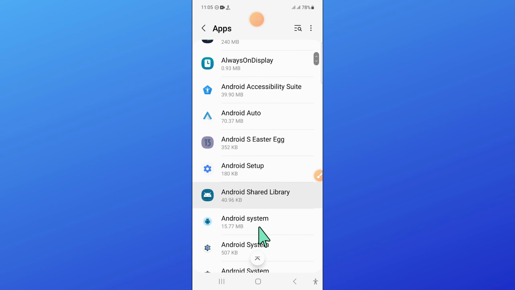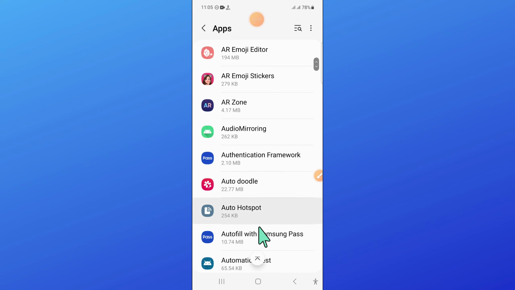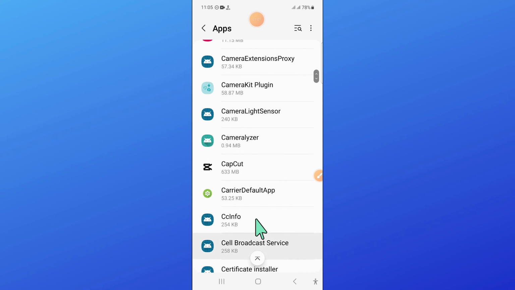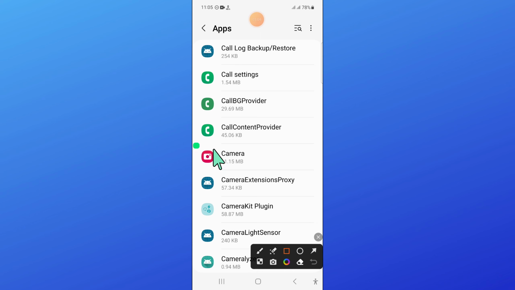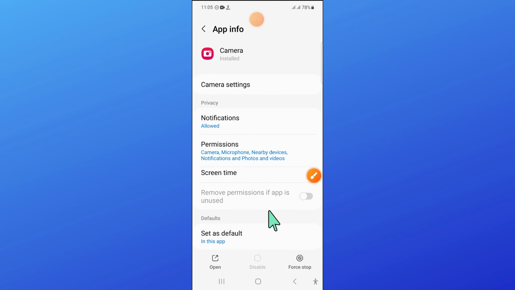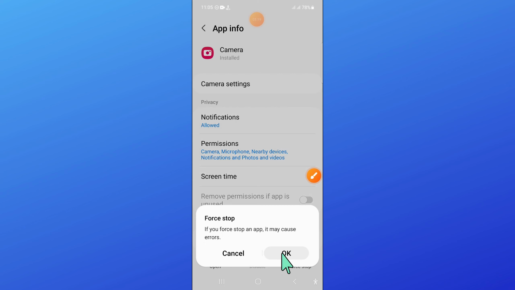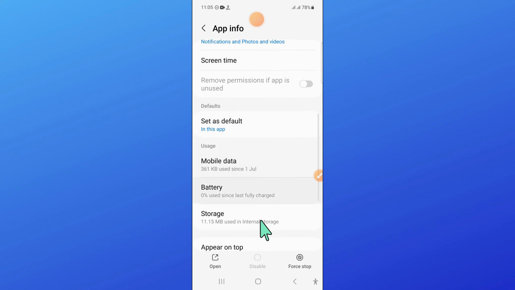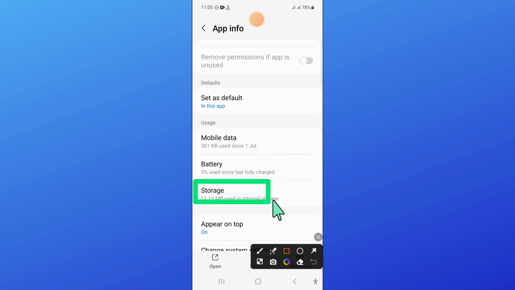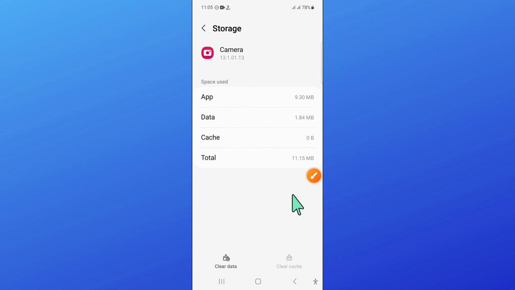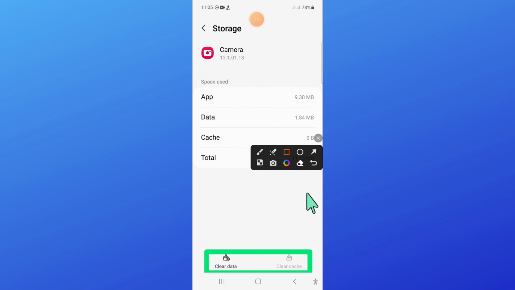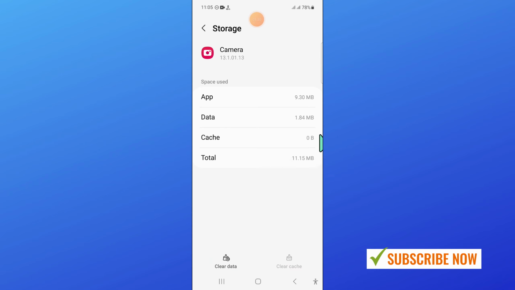and after that scroll down and here open camera. Now in camera, force stop the camera app, click on this force stop option and then click OK, and after that open storage and after opening the storage, clear the camera data and cache memory.